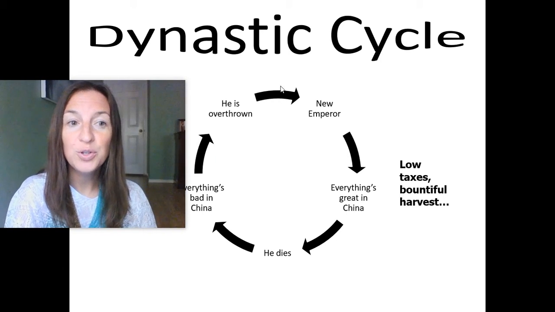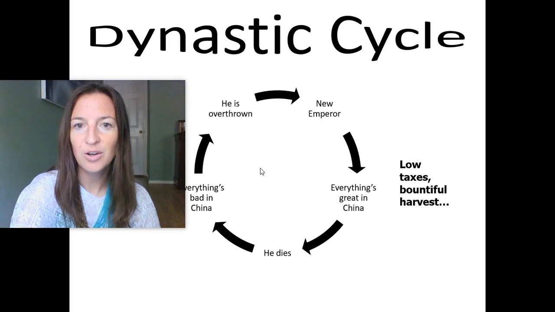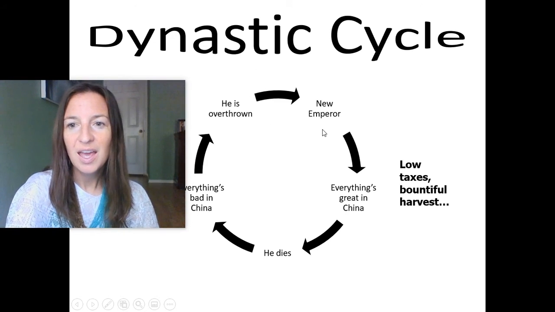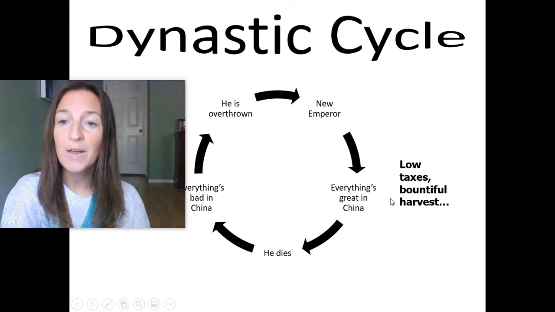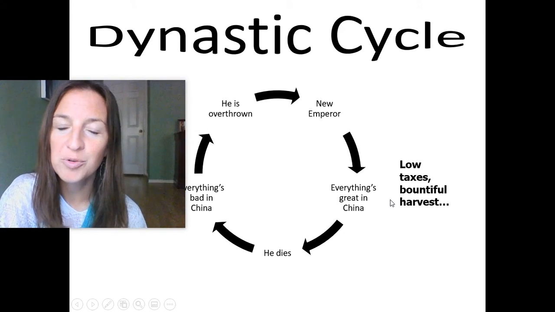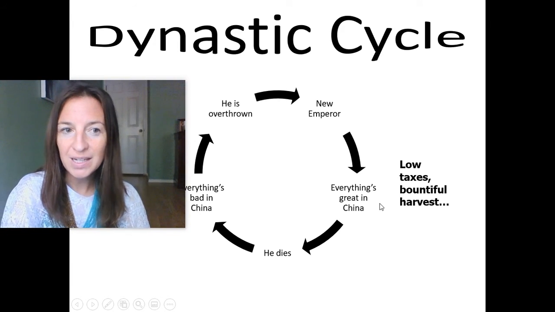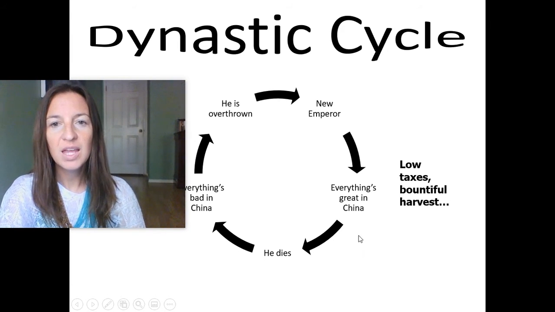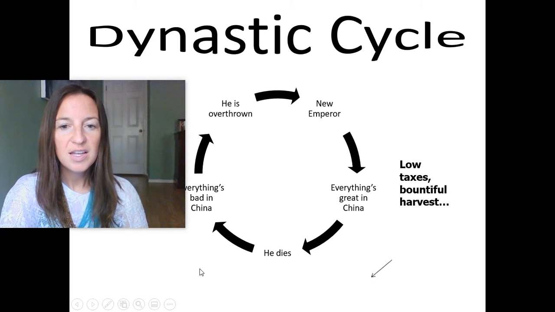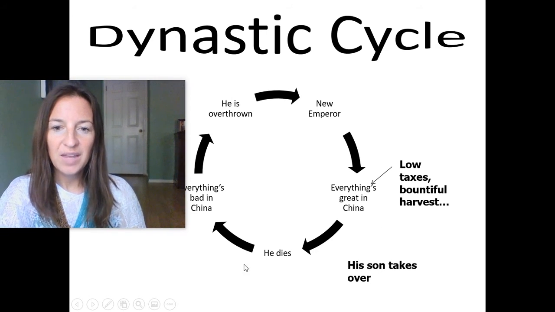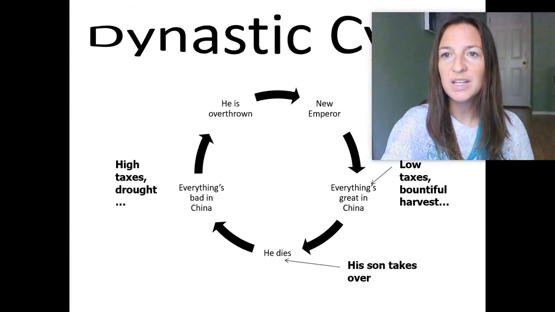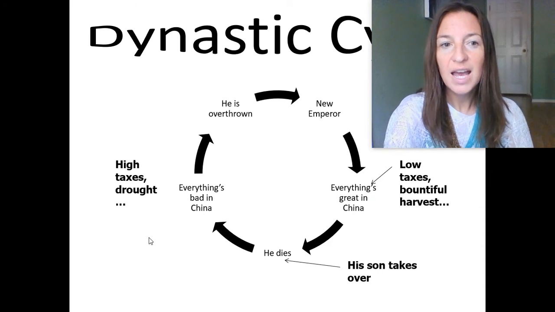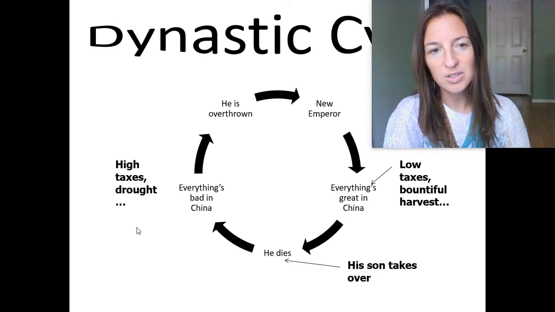So let's say you have a new emperor, and this new emperor is eager to rule well, and this new emperor charges low taxes. The weather is favorable and the harvest is bountiful. The farmers are doing well. Everything is considered to be great in China. And then this emperor dies, and the son takes over. And unfortunately, at this point, taxes are raised to deal with a drought and a shortage of food. And everything is considered to be bad in China.